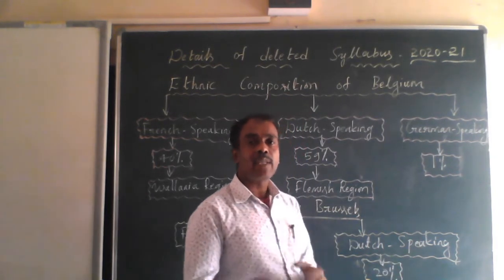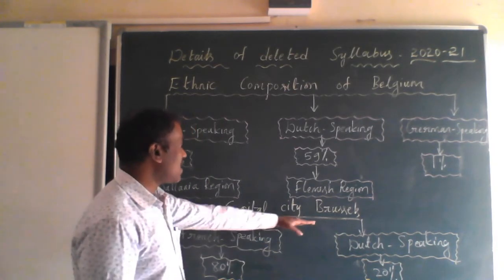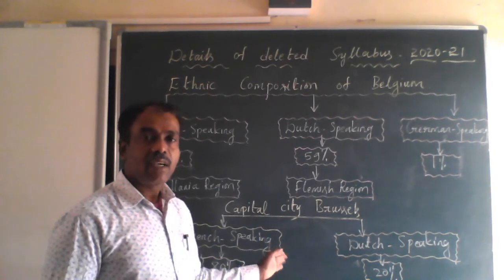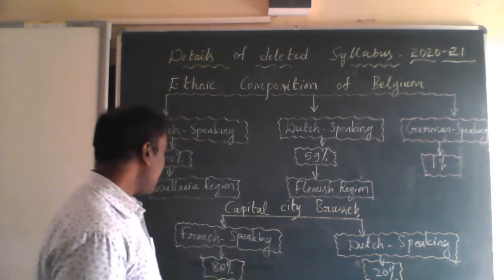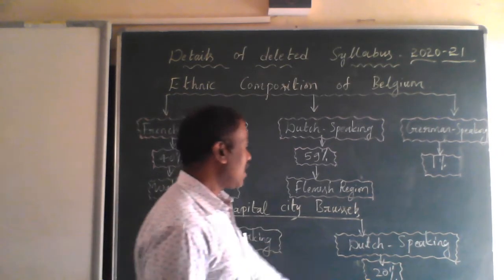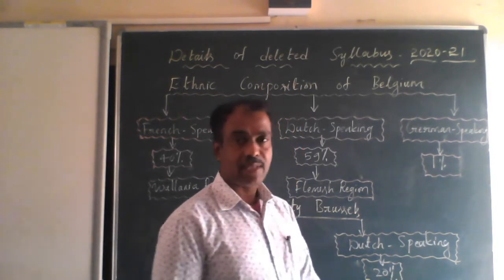If we come to the capital city of Belgium, that is Brussels, the ethnic composition of Brussels is also very different. Here, French-speaking people are 80% and Dutch-speaking people are only 20%.